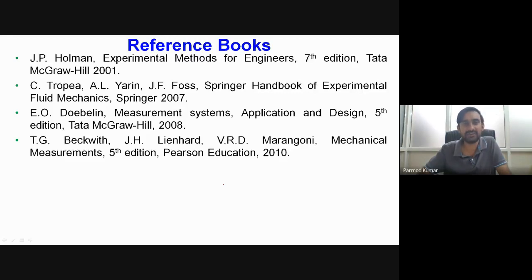In addition to the syllabus, for example, measurement of fundamental properties, density, viscosity, and surface tension, etc. For these, I'll be following this second book, Springer Handbook of Experimental Fluid Mechanics. And then there are two more books which I have referred to over here. These are nothing but general books for measurements and experimentation in engineering. So these two books also you can refer to for certain topics.